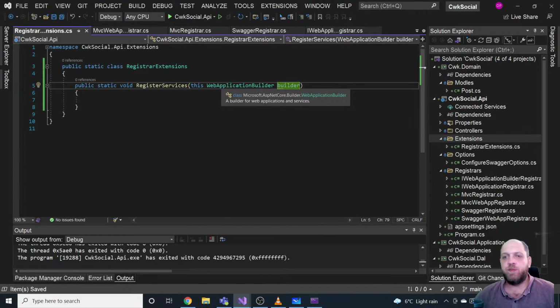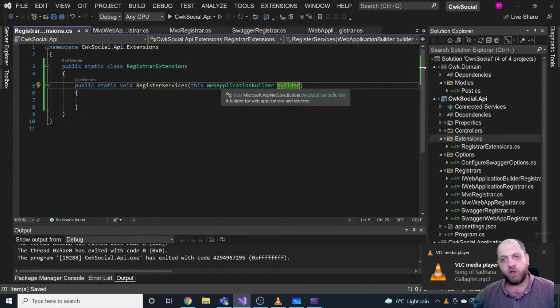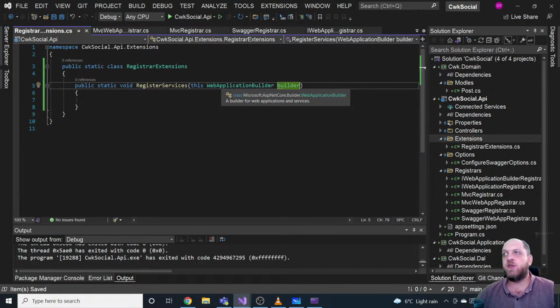And why do we do this extension method on the builder itself? Because as said, on the builder we have ways to actually tweak the configuration. So if we want to read additional JSON files, for instance, users that might want to register services might also want to have access to the configuration, or maybe to the logging part or to the web host part, because they would need to get information about the web host when they are registering services.